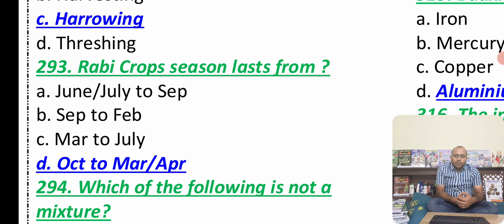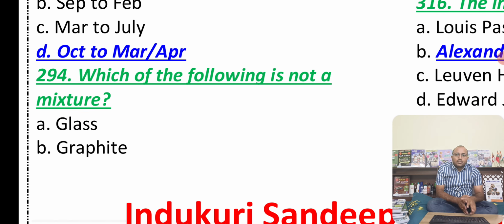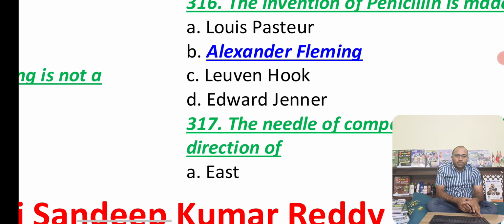Rabi crop season lasts from October to March. You can see this Rabi crop. We have Kharif as well as Zaid also. Next, which of the following is not a mixture? Very important, guys. Air is one example of a mixture.